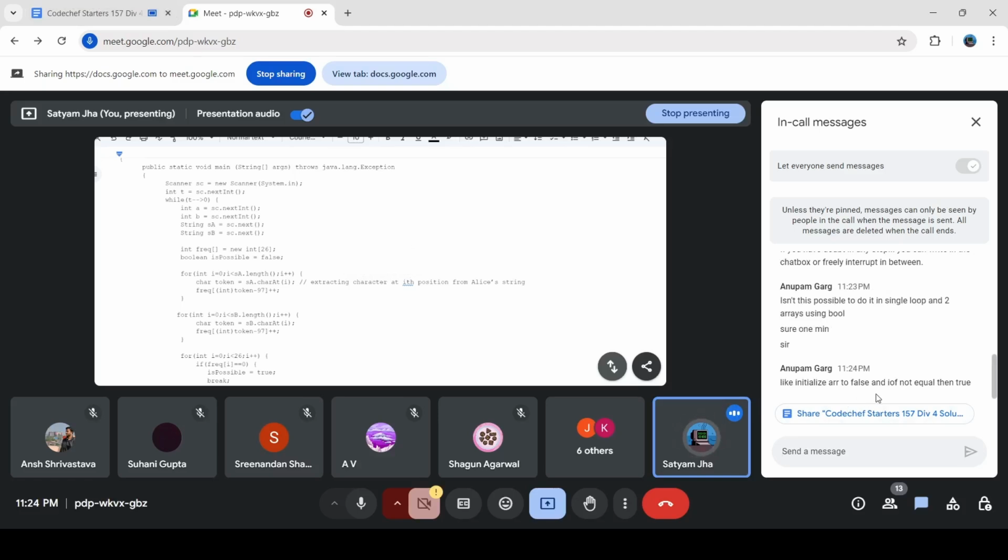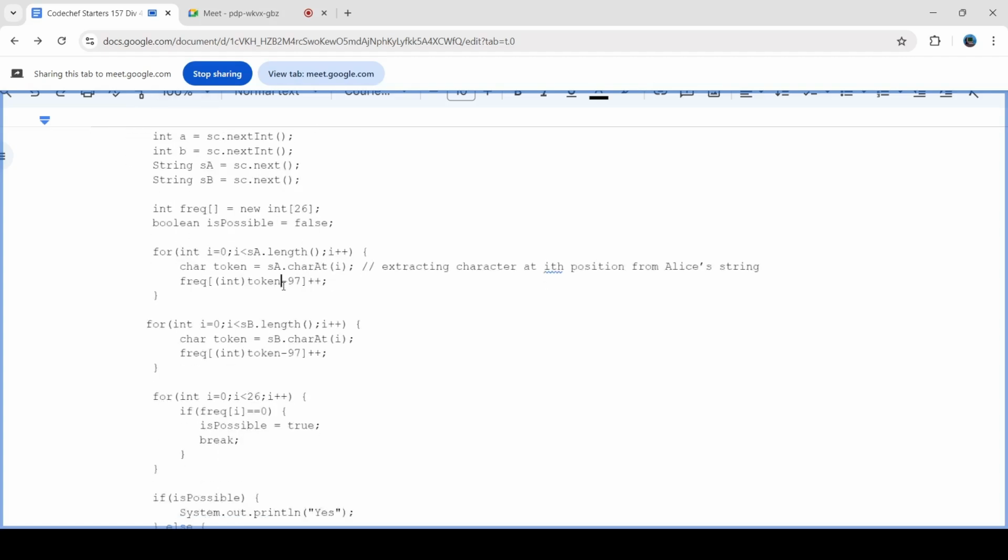Initialize the array to false, and if not equal, then true. Okay, so basically you are initializing an array to false, and yes, you can do that. So you are telling me that you will have an array initialized to false, and you will mark the characters present as true, and any character that is false or not there. Yeah, you can do it that way as well. In fact, this is a similar way. I'm counting it, though you don't need to count it.